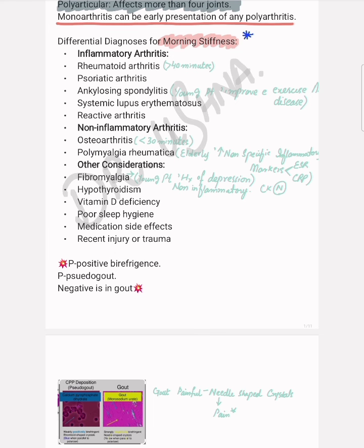There are some points favoring the diagnosis of a particular disease. In rheumatoid arthritis, you will find morning stiffness of greater than 1 hour, basically greater than 40 minutes. So if the patient has a very long morning stiffness history, greater than 1 hour, that points you towards rheumatoid arthritis, a polyarticular disease with symmetrical joint involvement.